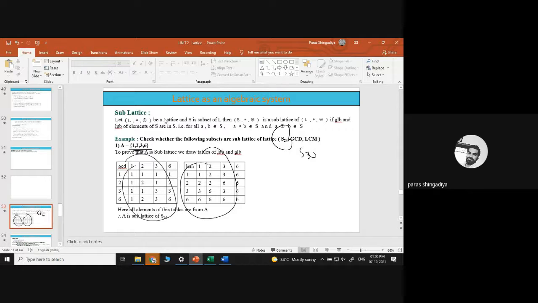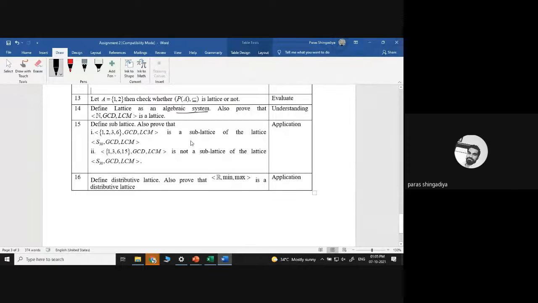You have to prepare the table here, and all these answers should be part of A again. And the same for the second set that is given here, {1, 3, 6, 30}, with S30 GCD LCM. You have to prove this also, and we'll get one contradictory answer in that case, and that will be the not a sublattice. So I think the first one will be a sublattice, but the second one will not be a sublattice.